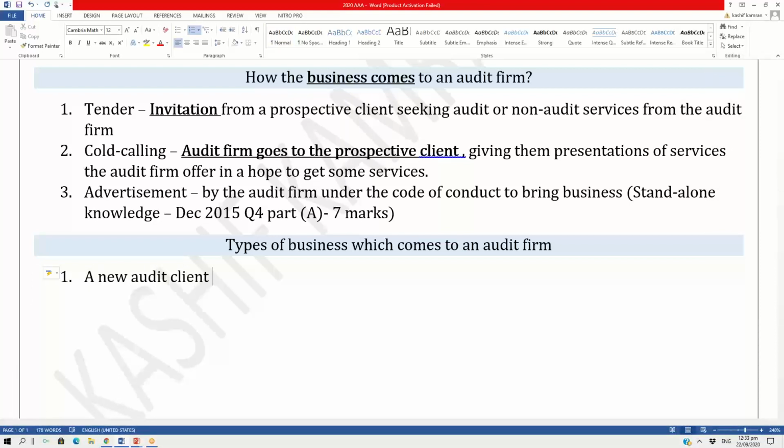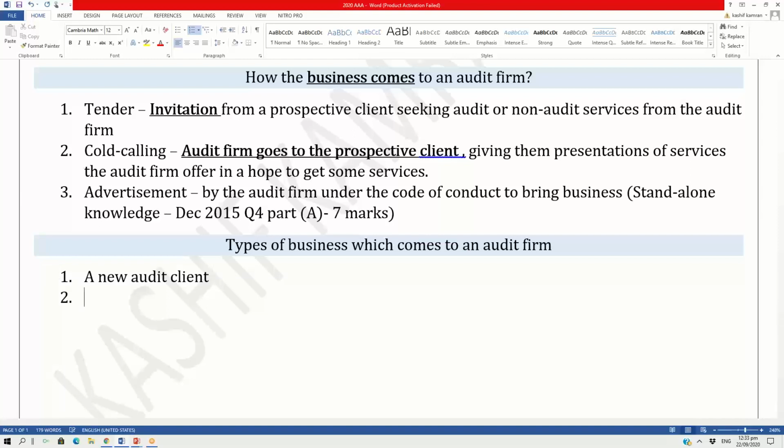There can be a company which comes to you and asks you, I want you to become my auditor, a new audit client, an opportunity. That's one type of business.